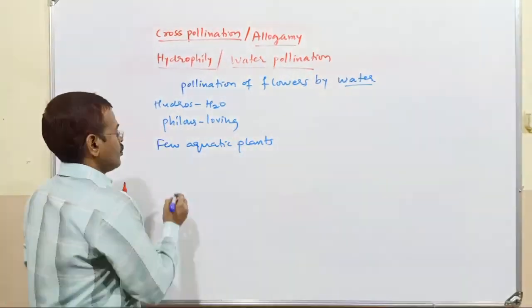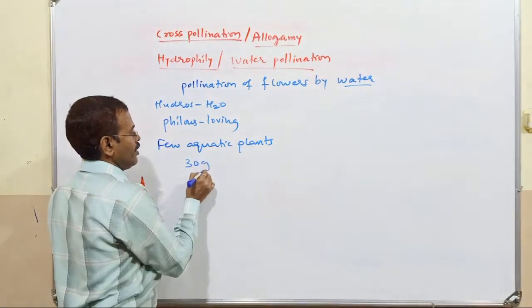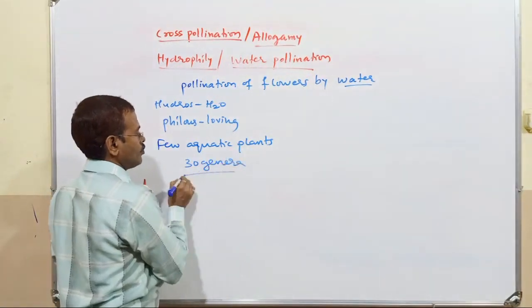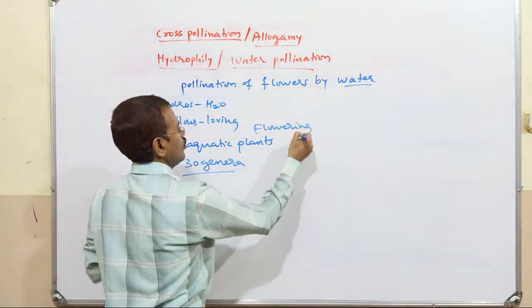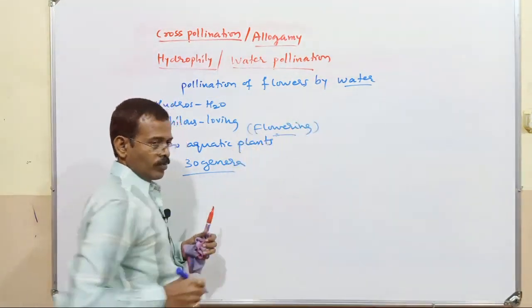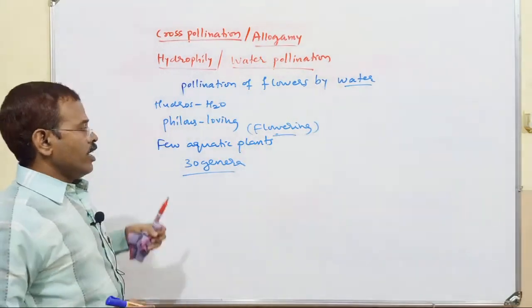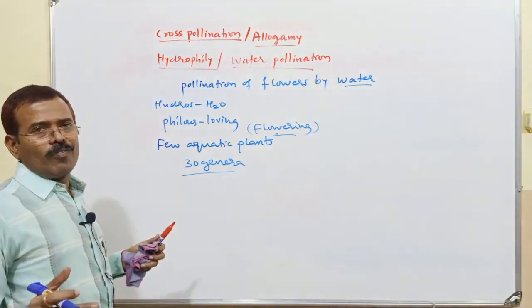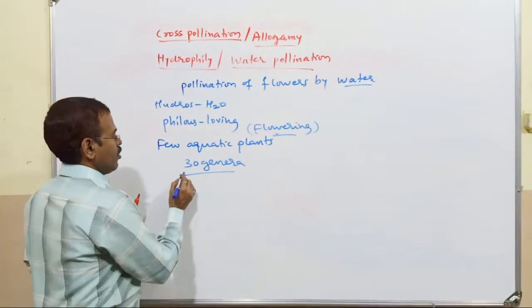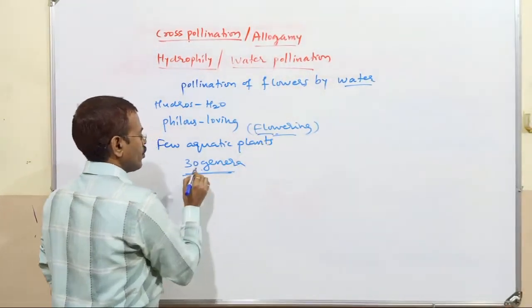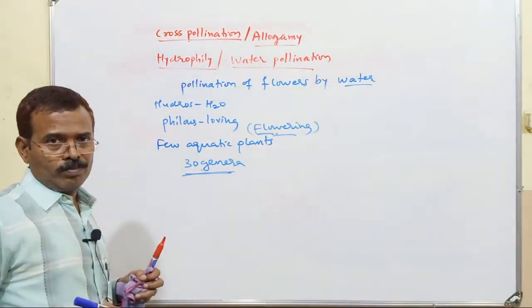So here, around 30 genera. Hydrophily is limited to few flowering plants or aquatic plants, mainly 30 genera.